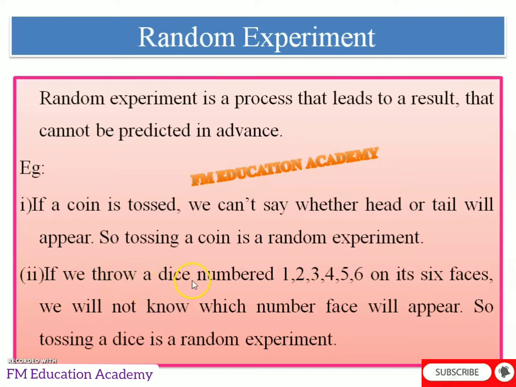Let us take one more example. If we throw a die numbered 1, 2, 3, 4, 5, 6 on its 6 faces, we will not know which number face will appear. So, throwing a die is also a random experiment.